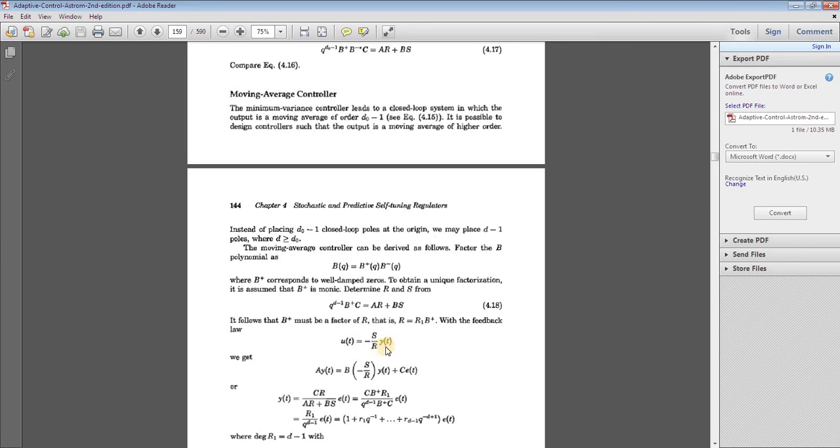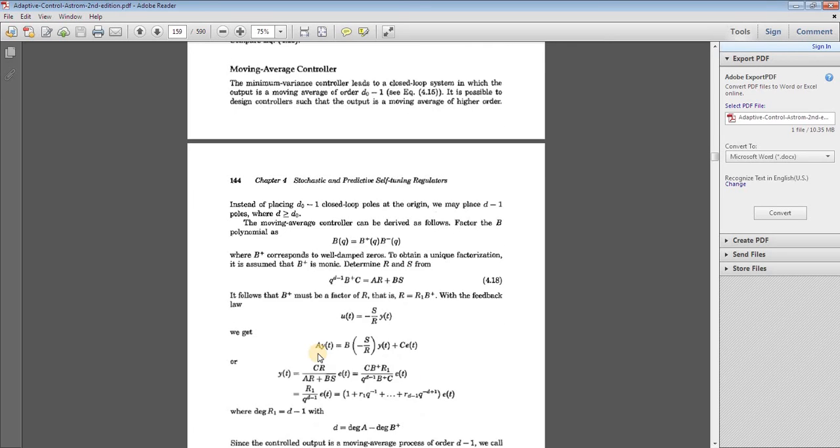So this is our feedback law or control law: u(t) equals minus S upon R y(t). After putting in the values, we get an equation in which the output is associated with A, B and C. By rearranging the terms, y(t) equals CR upon AR plus BS e(t).